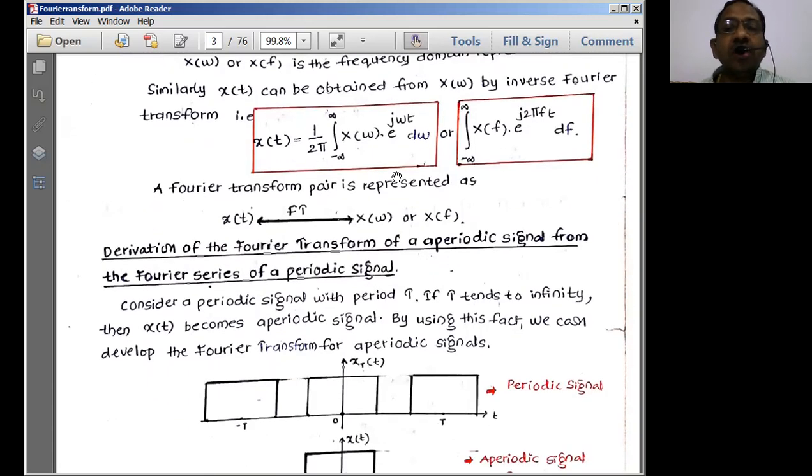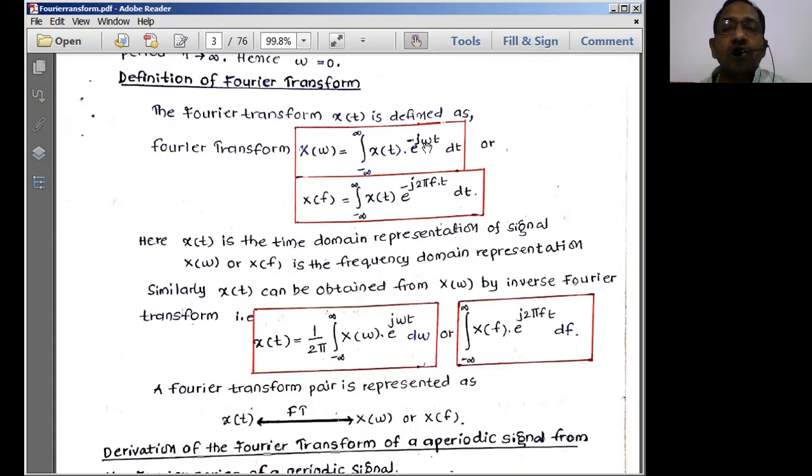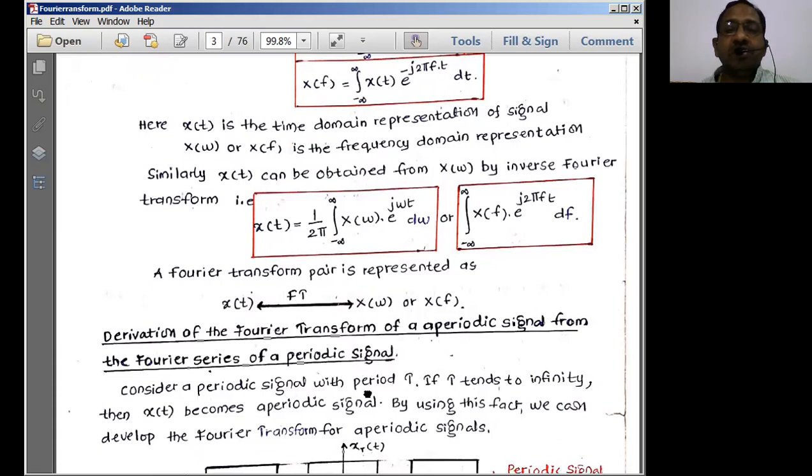Now a similar expression can be represented with 2 pi f instead of omega. So here we have written x of 2 pi f, because 2 pi is a constant. Whenever we write something in x of function representation, we write the variable. Say the variable is frequency, therefore we write it as x of f.